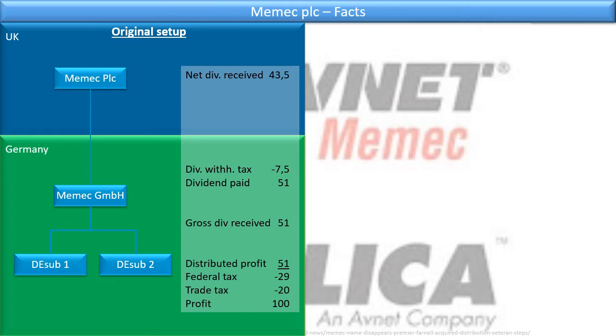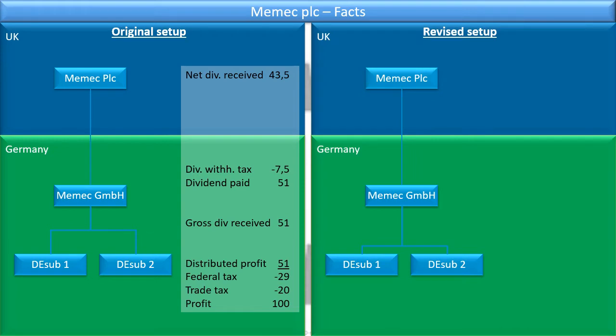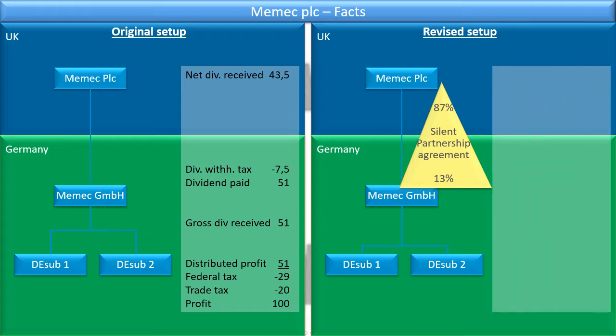So Memec decided to change the setup and insert a silent partnership between Memec and Memec GmbH. We'll see what a partnership is in a moment, but sufficient to know for now that Memec GmbH was entitled to 13% of its own profits, and the other 87% was then to be transferred to Memec PLC as the silent partner in this partnership.